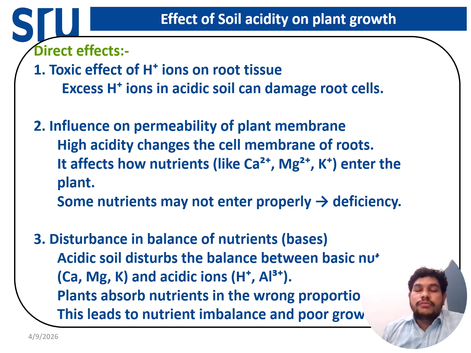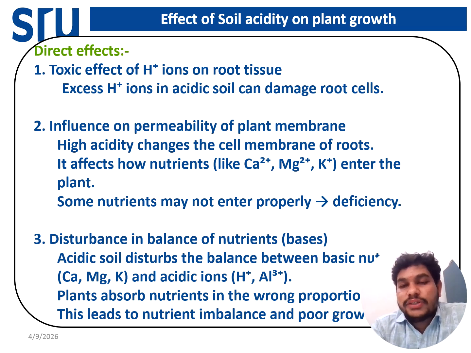So, what are the effects of the soil acidity on the plant growth? How do H plus and aluminum affect the plant growth? There are two types of effect, direct and indirect. In the direct effect, we see the toxic effects of H plus ion on the root tissue. When the H plus ions are in excess in the acidic soil, the root cell will get damaged. So the root does not take up water or other nutrients.